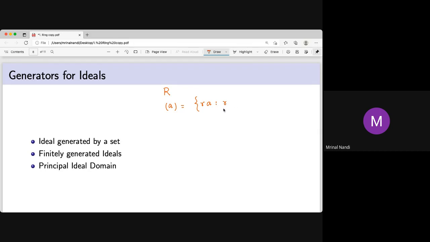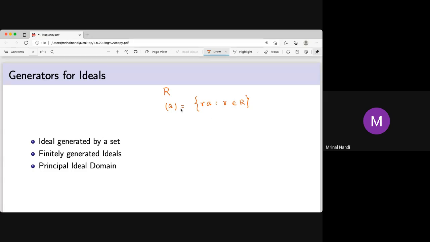Similarly for the right, A times R. This is called the set generated by a single element. This is an ideal, and it is sometimes called a principal ideal. If every ideal is a principal ideal in a domain, then it's called a PID, principal ideal domain.